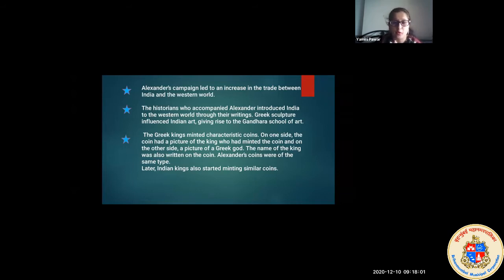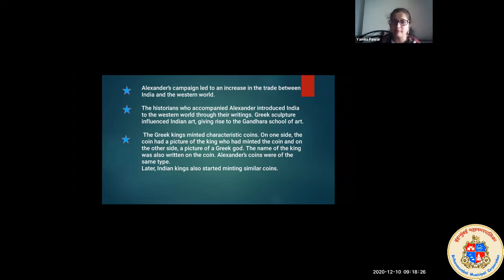Now looking at the third point, the Greek kings minted characteristic coins. Now what is the meaning of minted? To mint means making money. So they started producing money. Now what was that money? It was in the form of coins. Nowadays, you can see money in the form of coins and also in the form of notes.